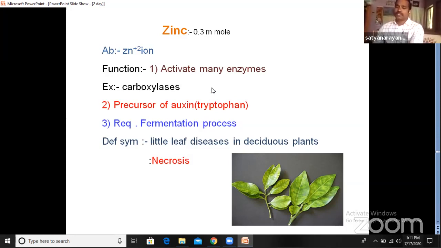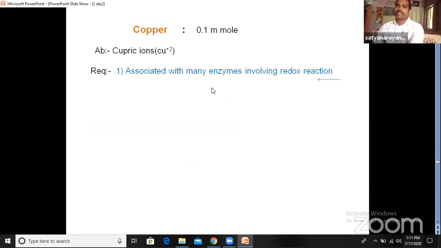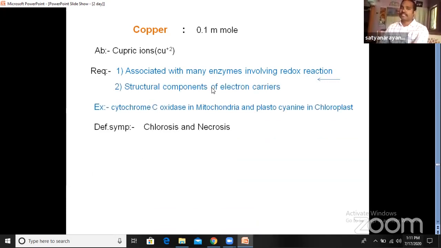Then let us go to another micro element, copper. So copper is required in a very little amount, 0.1 millimole per kg of dry matter. Then it is absorbed in the form of cupric ions. Cupric ions. It is also a divalent ion. Then it is associated with many enzymes involved in redox reactions.